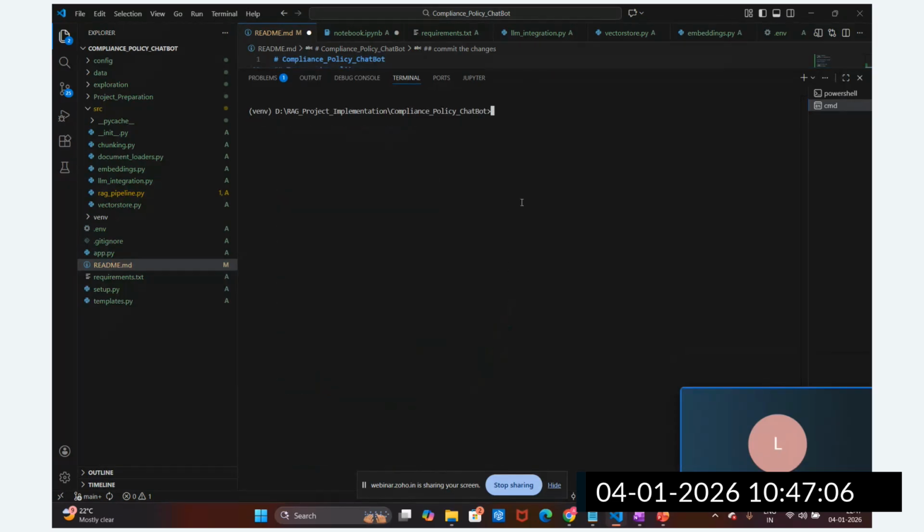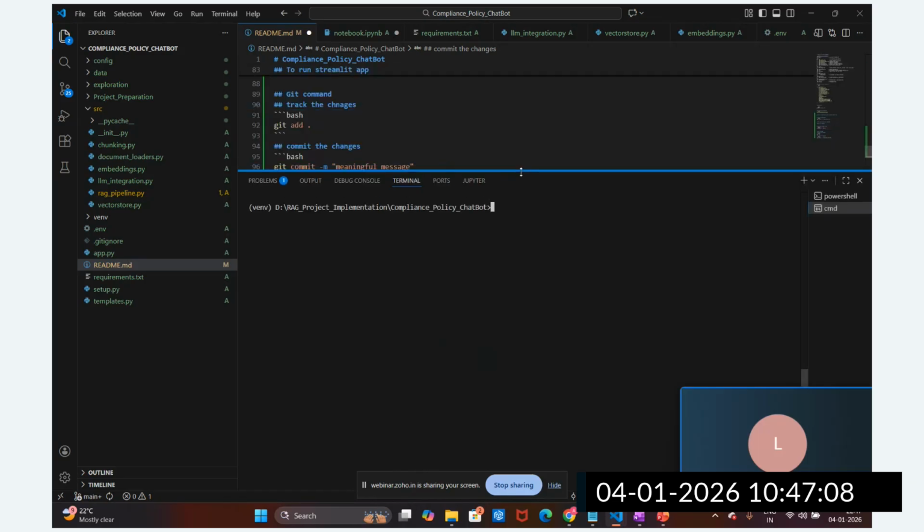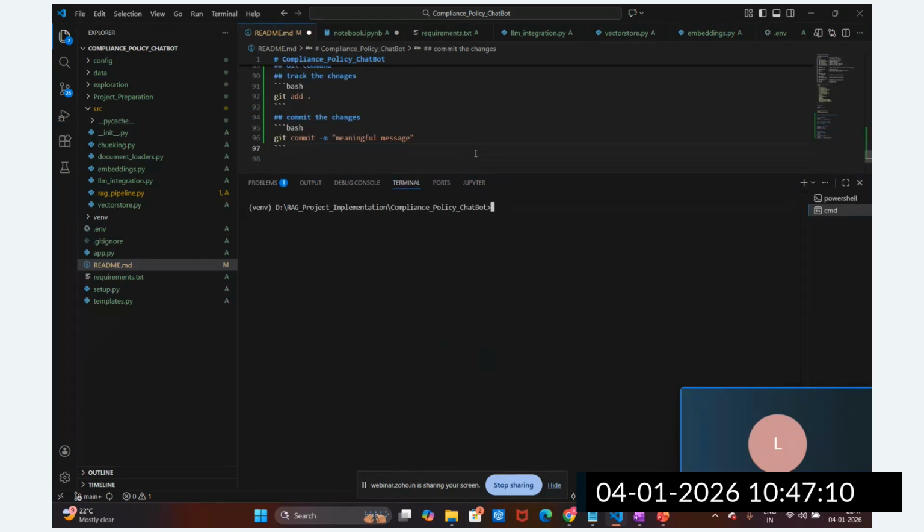Okay, so here I'm going to write this. What is the git commit? Git commit -m, and then this is the message we have to write. So I have created the source code and build app file, right? App file.